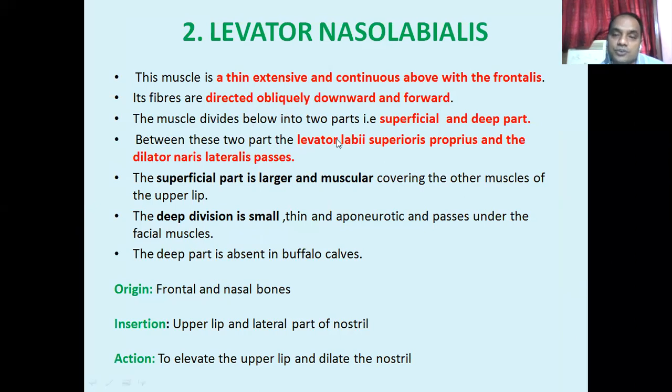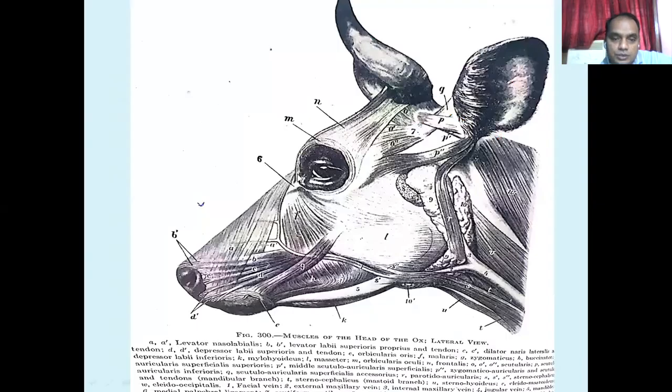I told you it has two parts, the superficial part and the deep part. Between these superficial and deep parts, the levator labii superioris proprius and the dilator naris lateralis muscles pass. I told you this one is the superficial part, this one is the deep part. Between these two parts these muscles pass.